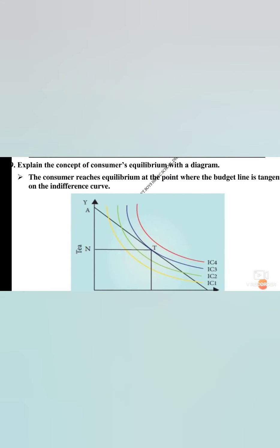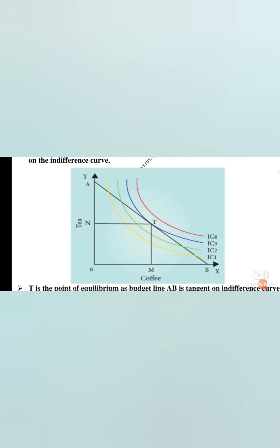So you see the diagram, the consumer reaches equilibrium at the point where the budget line is tangent to the indifference curve. I will explain the diagram. In this, the tangent curve, consumer reaches equilibrium means the demand and supply are equal. The demand is also the same by the producer and the supply is also the same by the producer. So demand and supply are equal and it's coming to equilibrium.